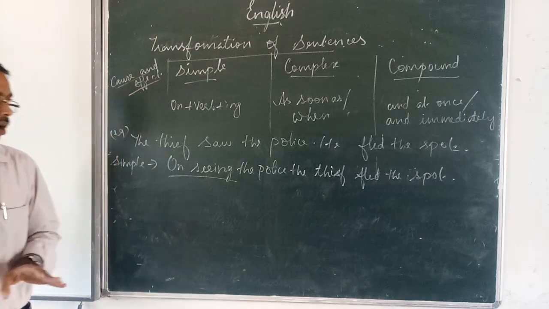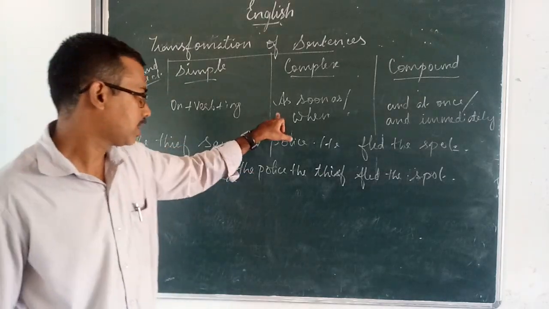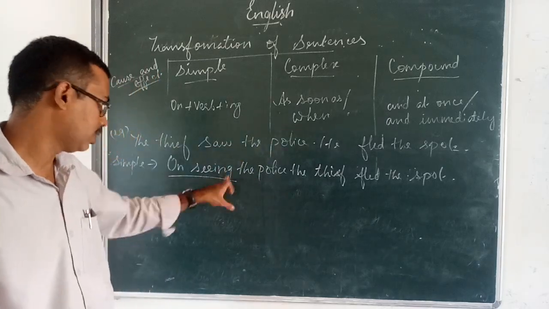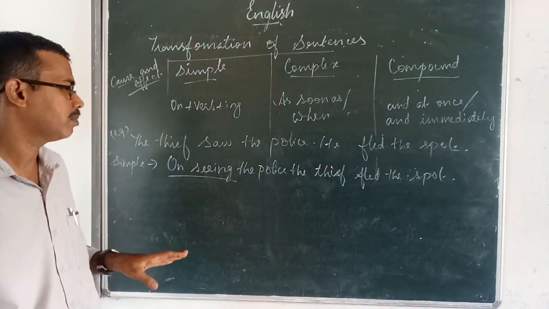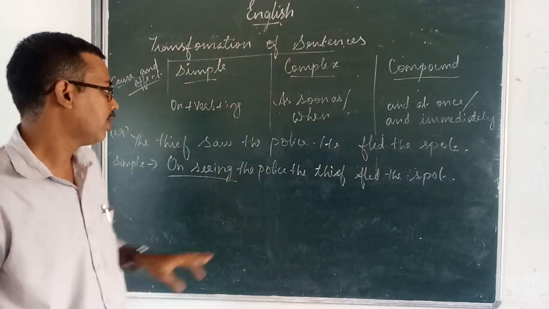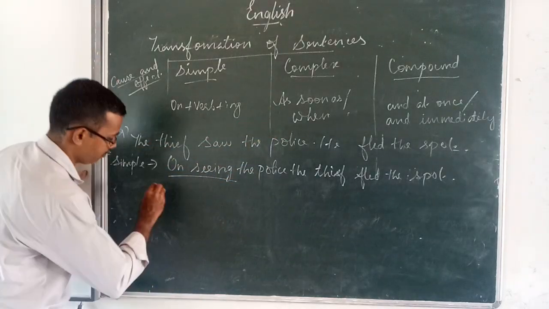Then how to use it in a complex sentence? You can use as soon as or when. You have to replace on seeing. Here we are using as soon as.